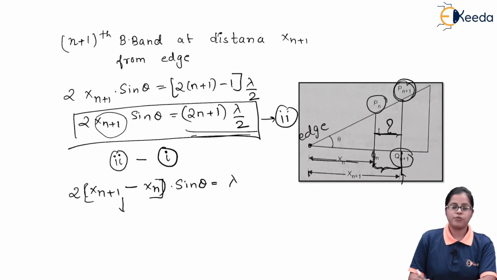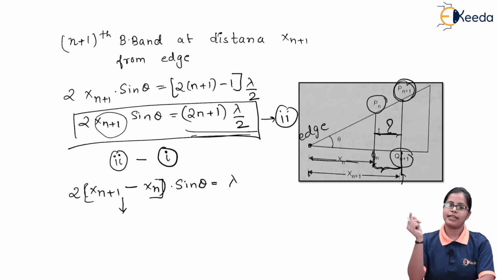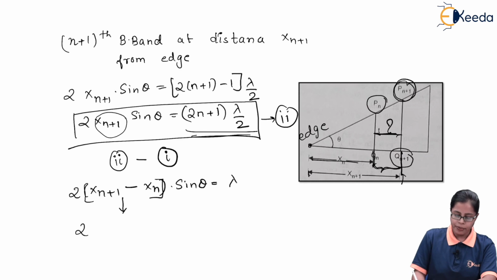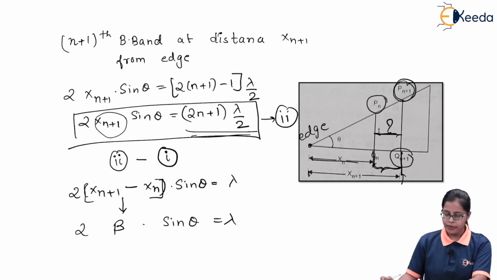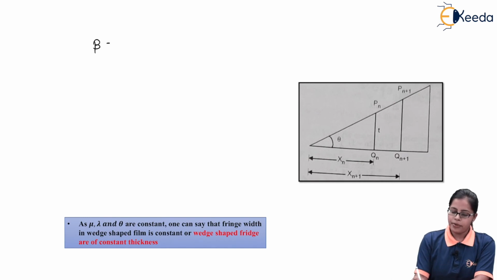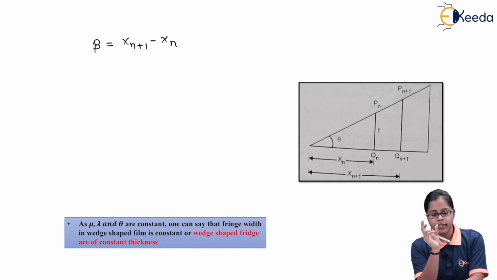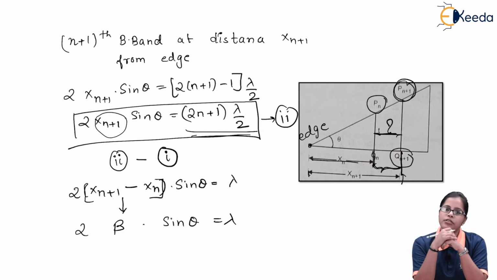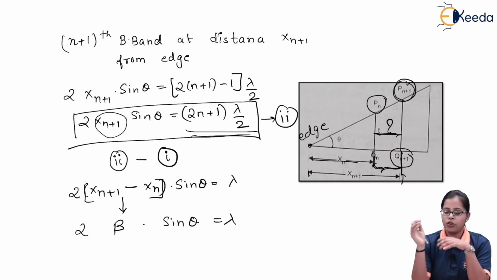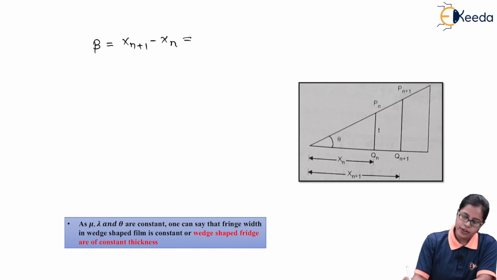So this, that is xn plus 1 minus xn, gives me the spacing between two consecutive bright bands, which is written as beta into sine theta is equal to lambda. So over here we can write that beta is nothing but xn plus 1 minus xn, the distance between the n plus 1 and the nth band. If I take the spacing between two consecutive bright bands, that is nth and n plus 1, we get the gap between the two consecutive bands, and this gap is called the fringe width.